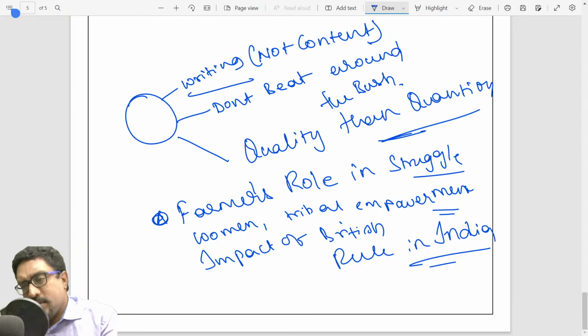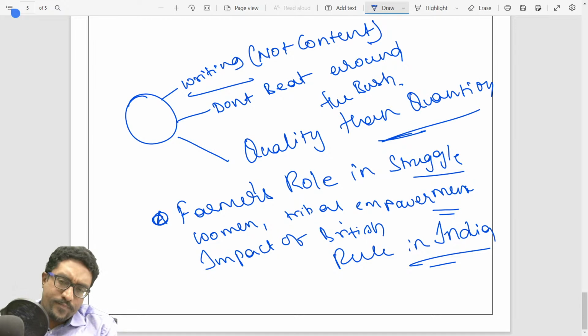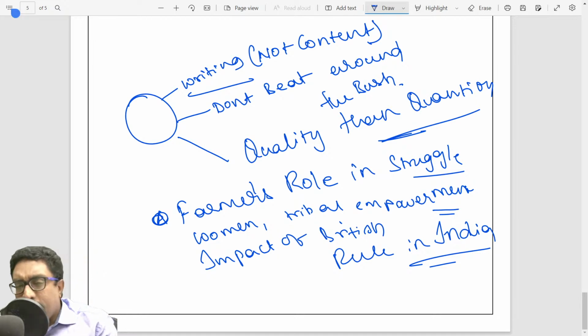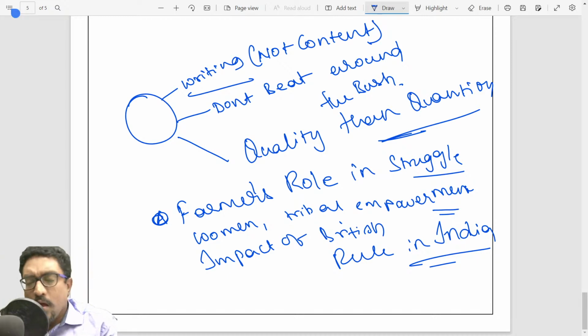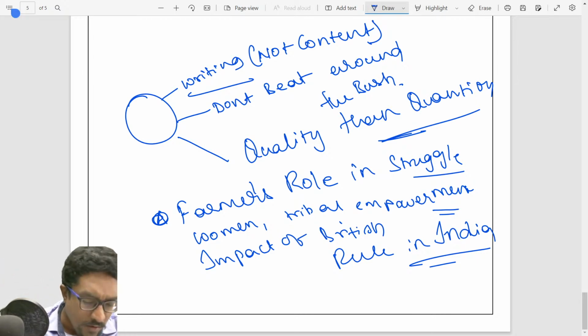Write tests, attend the test series, write the maximum number of tests, and please do get them evaluated. The first step in success is failure. Most students tend to miss this. The very first step in success is failure.